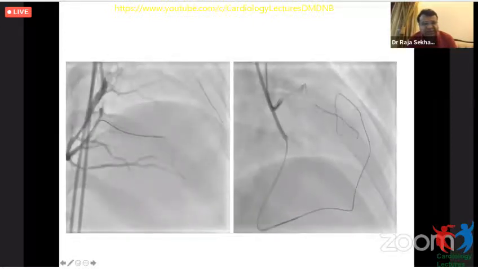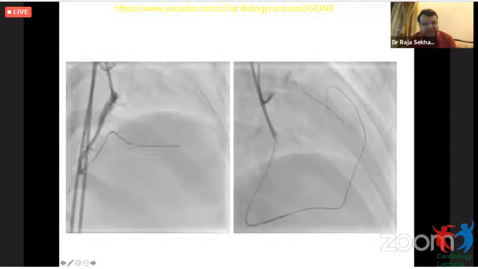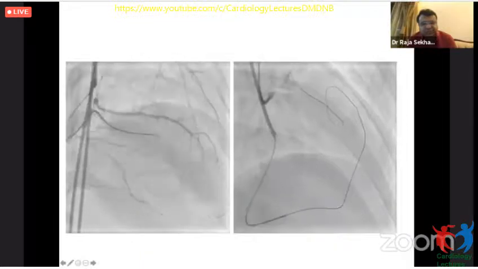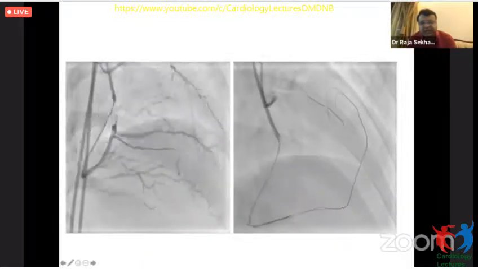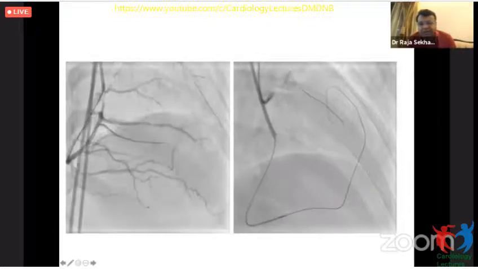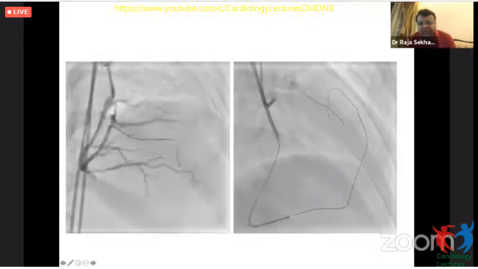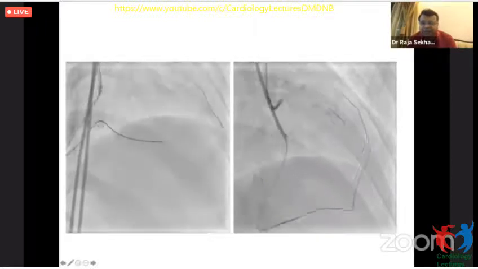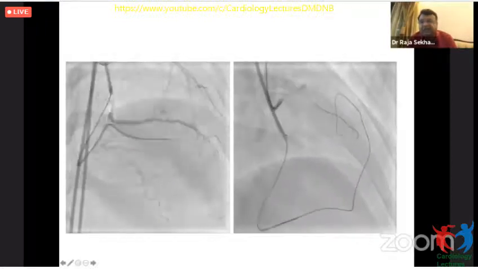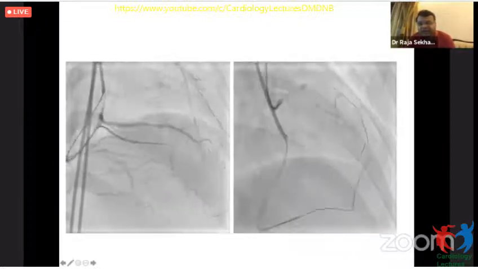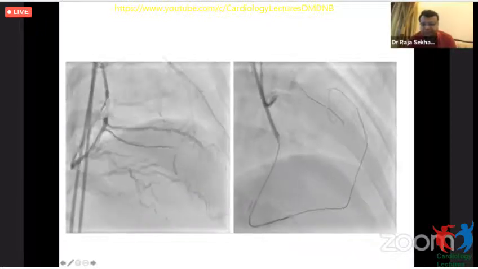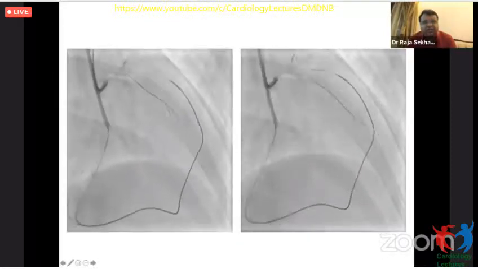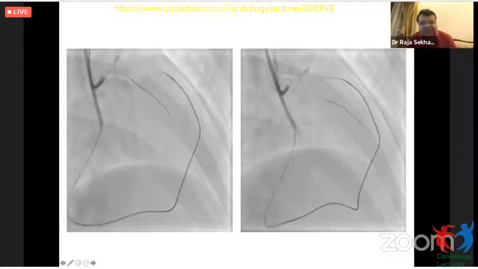On the left-hand side, you can see the microcatheter and guide wire, but that was the wrong branch. The actual branch was the one above, and you can see that with a Fielder FC guide wire and a Corsair 150 centimeter microcatheter, we could enter the septal collateral and reach the LAD, and the distal end of the Fielder FC wire has reached a septal branch. After that, the microcatheter was tracked across to reach the distal end of the CTO.